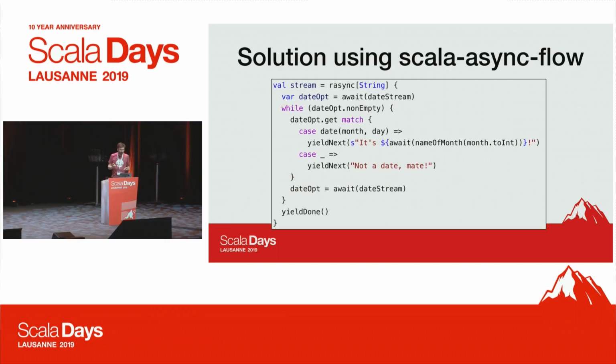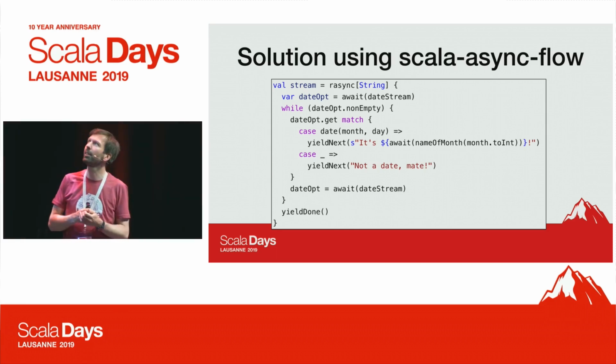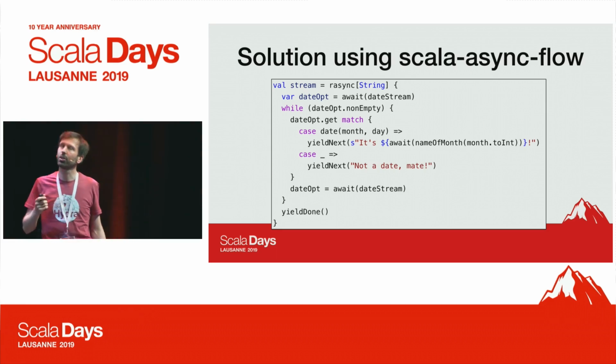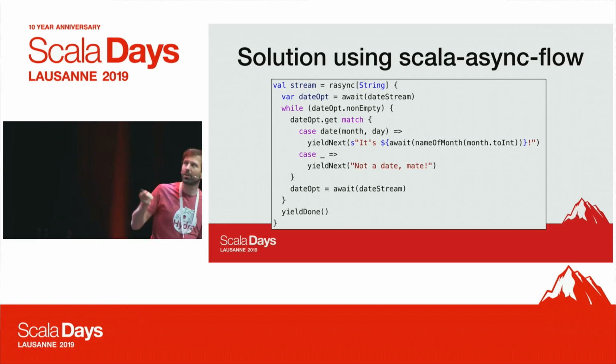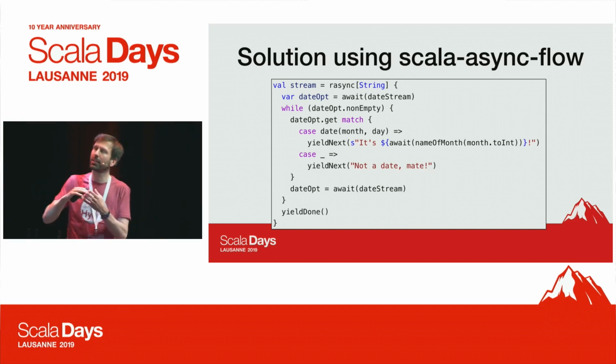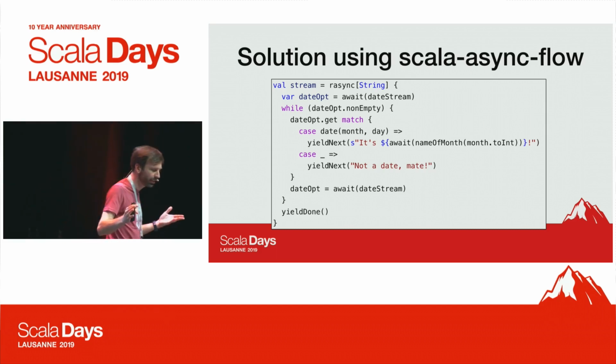All right. Now, once we've done this extension, we can actually formulate the solution quite simply by saying, well, let's use this rasync to create a publisher of string. Unfortunately, we had to provide a type argument here, but there are reasons for that. But okay, it's going to be a publisher of string, and now we can just wait. We can call await and provide the date stream. So that's the upstream publisher of date strings.